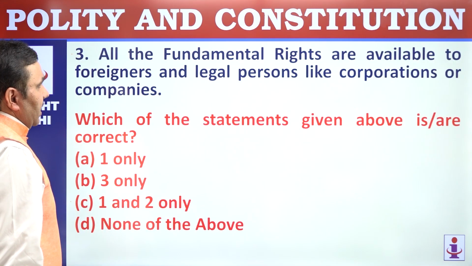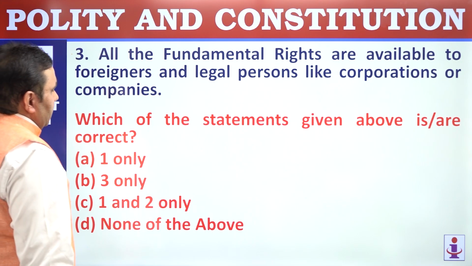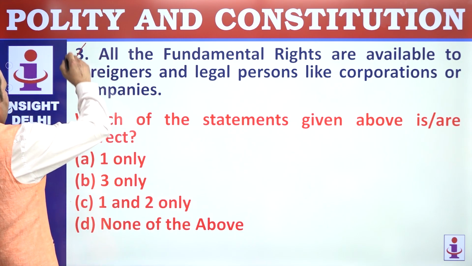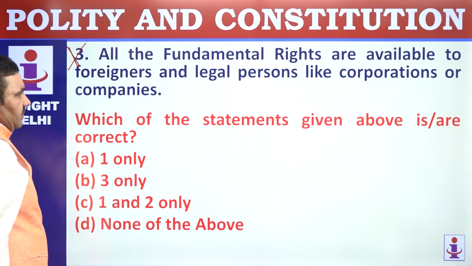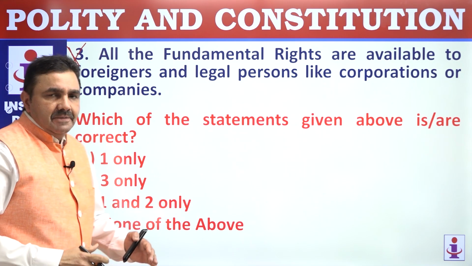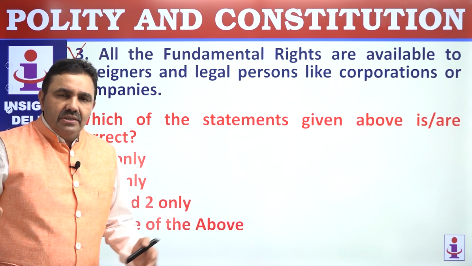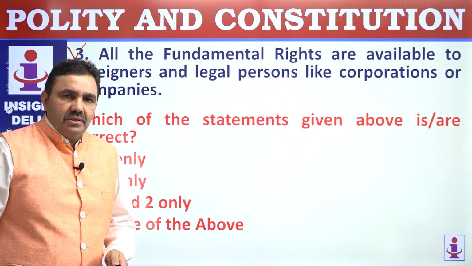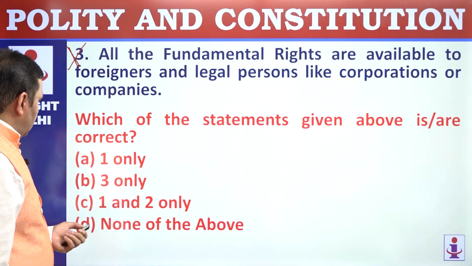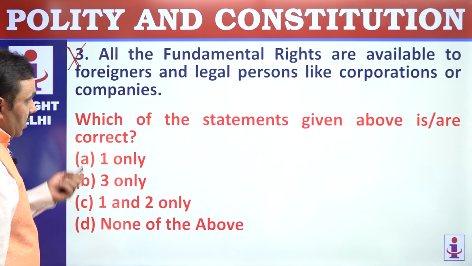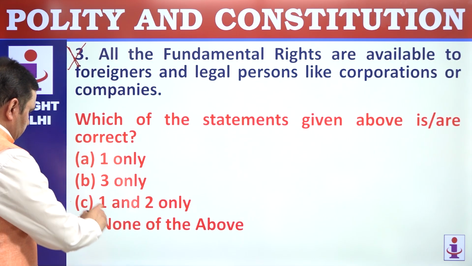All the fundamental rights are available to foreigners and legal persons like all are not available. Some are available to foreigners, some are available to foreigners as well as the Indian citizens. Article 19 is not available to foreigners, so that we can understand. Which are correct? 1 and 2 only.